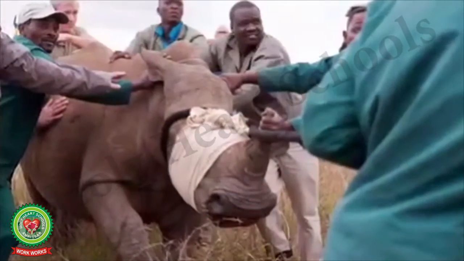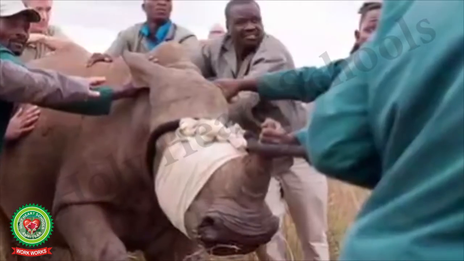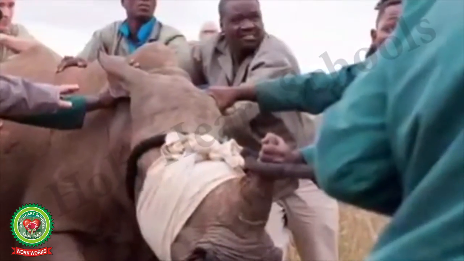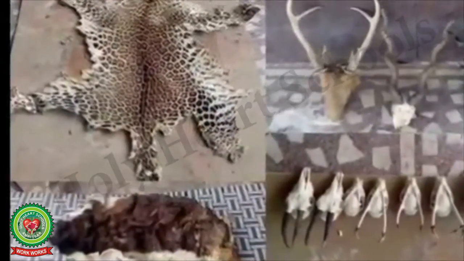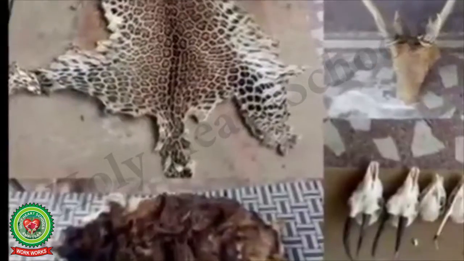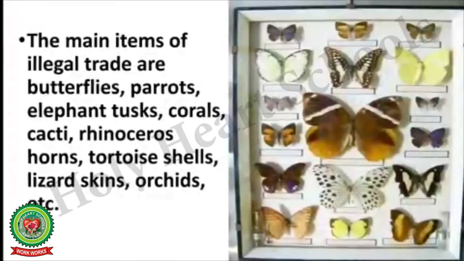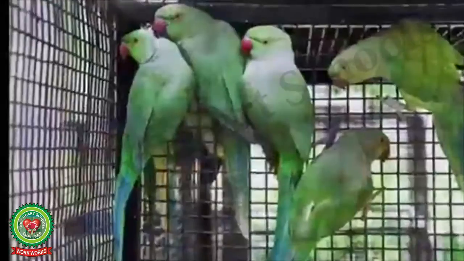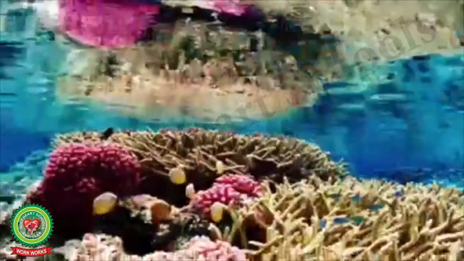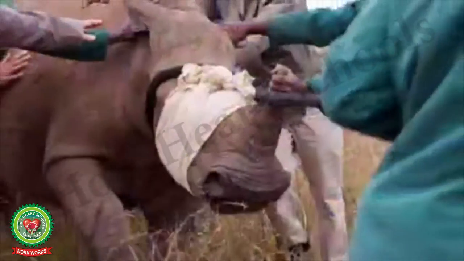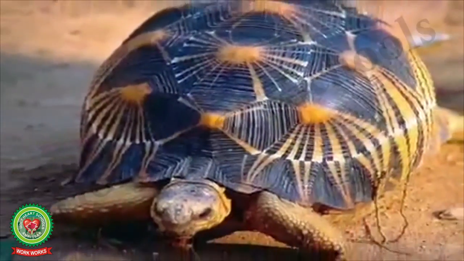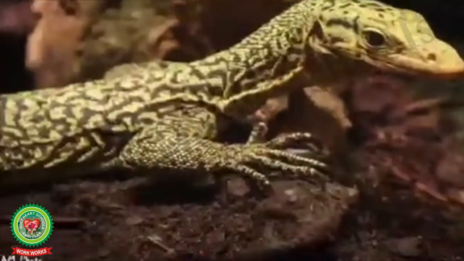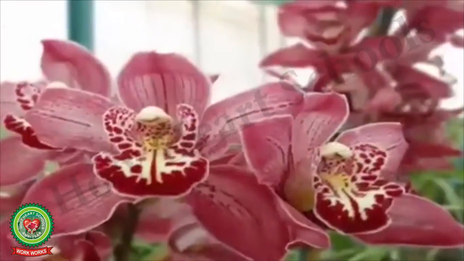These activities are carried on by unscrupulous people to earn large amounts of money in a short interval of time. The main items of illegal trade are butterflies, parrots, elephant tusk, corals, cacti, rhinoceros horns, tortoise shells, lizard skins, orchids, etc.